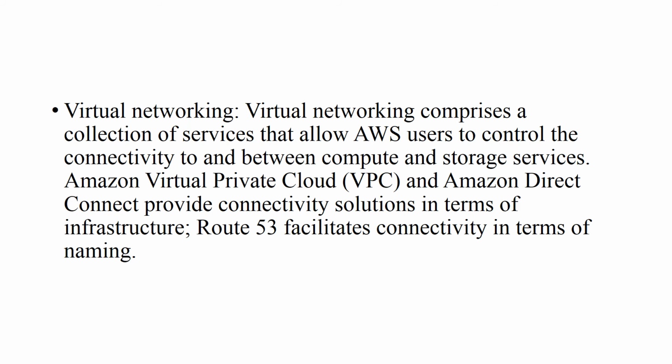They provide connectivity solutions related to the infrastructure. There is another service provided by AWS, Route 53, which also facilitates connectivity in terms of naming.